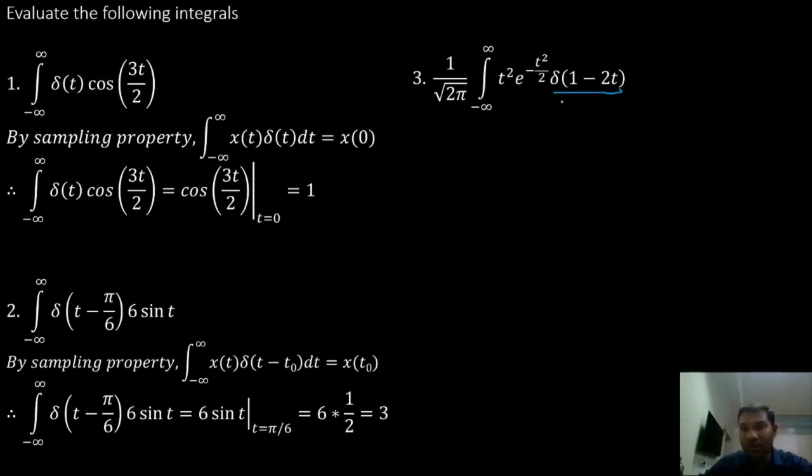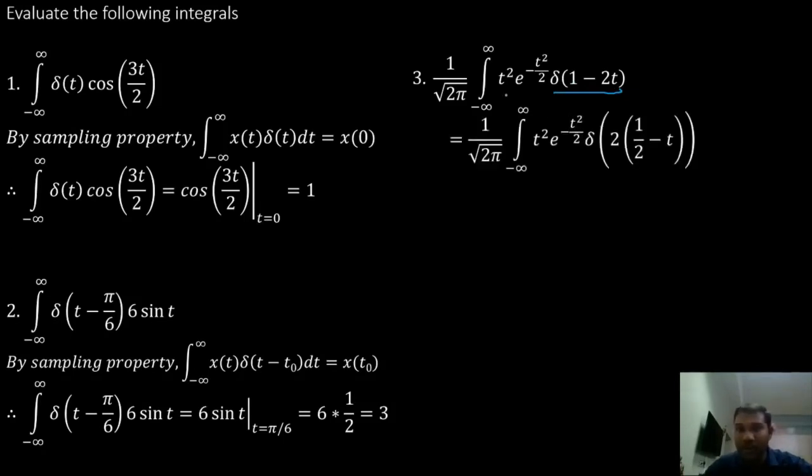So what we can do, in place of delta of 1 minus 2t, I'll take 2 common inside this 1 minus 2t. If I take 2 common, I'll get delta of 2 into 1 by 2 minus t. This whole thing I'll consider to be t. So what is this in the form of?